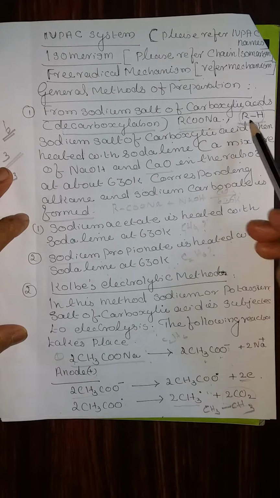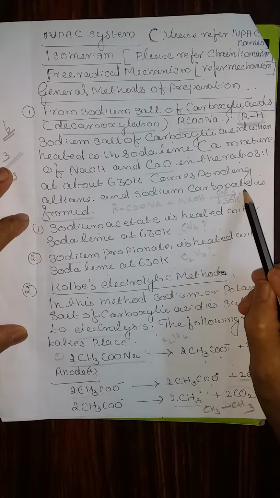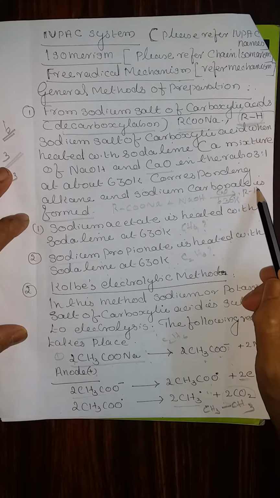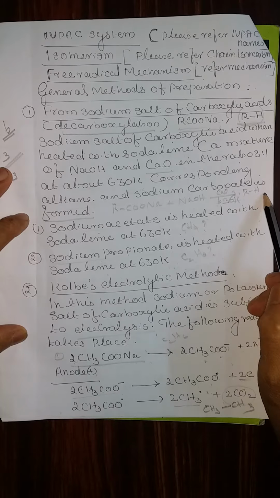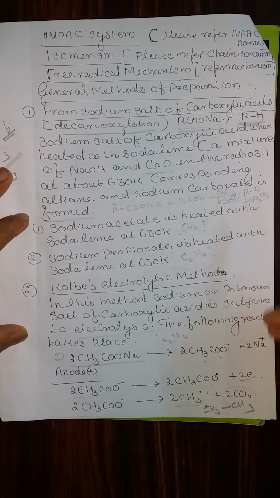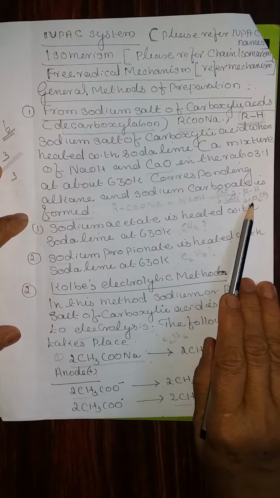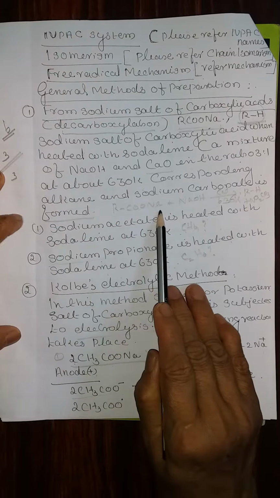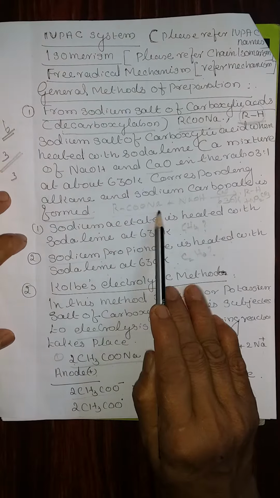The product obtained is an alkane, that is RH, which represents in general any alkane, plus sodium carbonate, Na2CO3. This is the general equation from sodium salt of carboxylic acid.